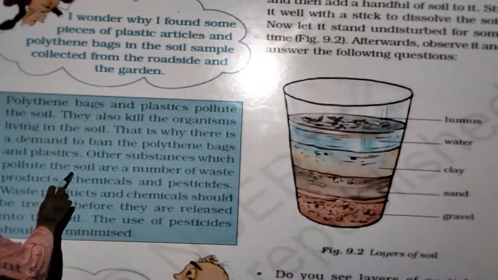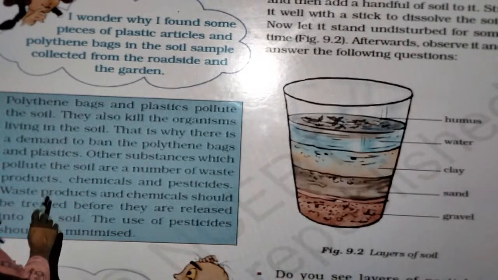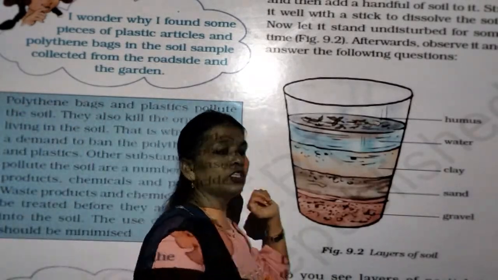Other substances which pollute the soil are a number of waste products. Pay your attention over here.